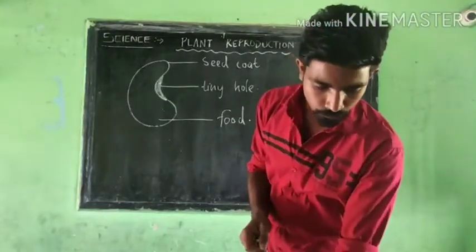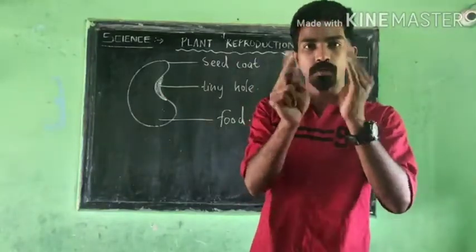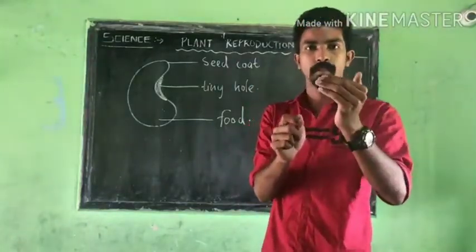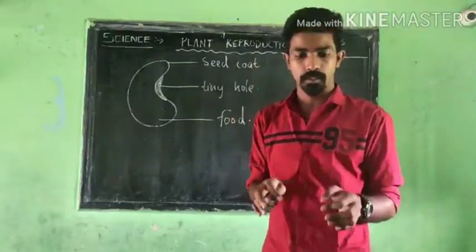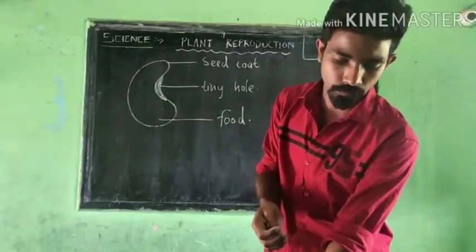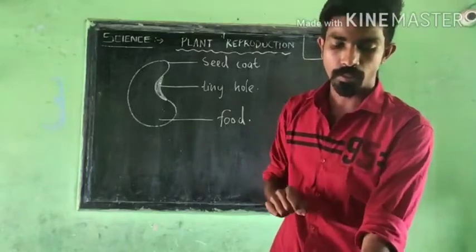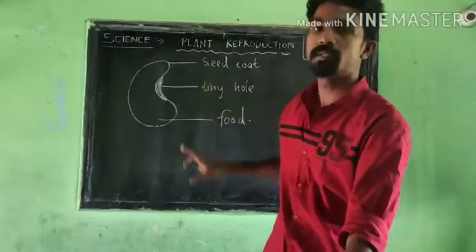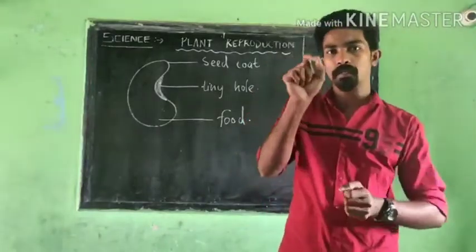You can see the seed coat, it is tough, but when you put it in water, water will go inside the seed. So the next day morning you will notice that the seed becomes a little bit soft, and it has a thin outer cover, the seed coat, and you just try to open that.